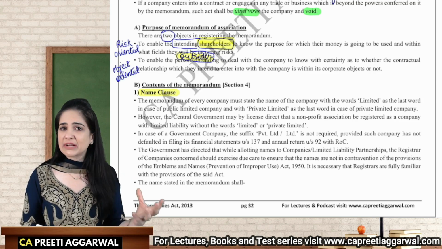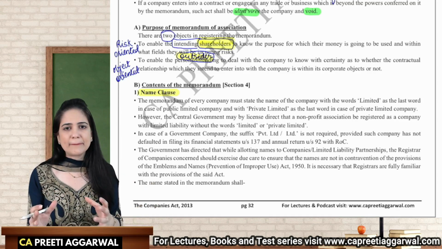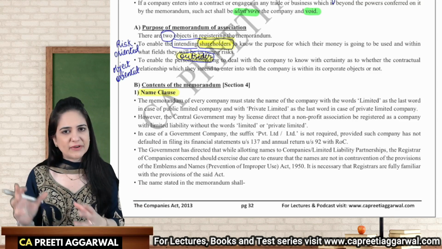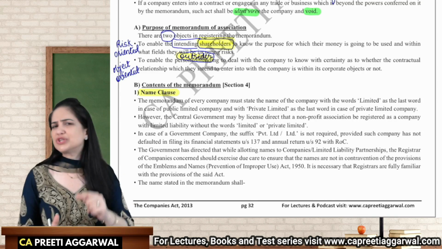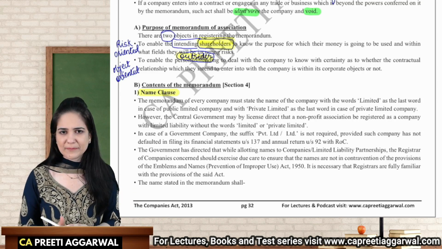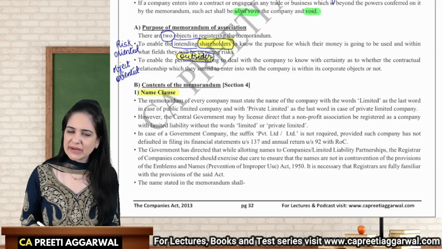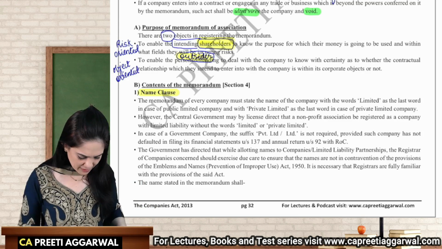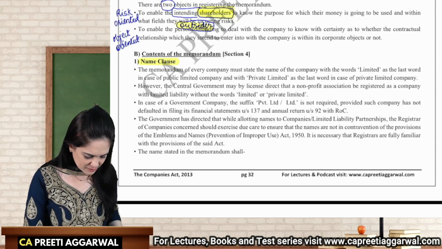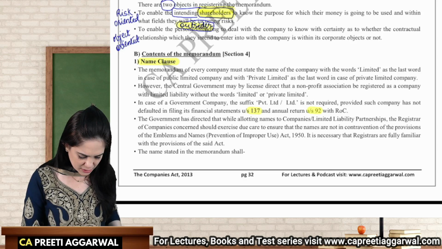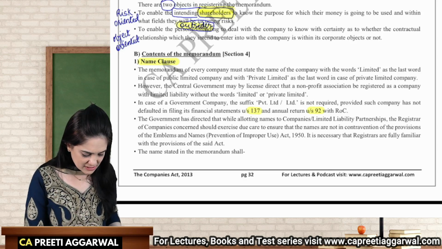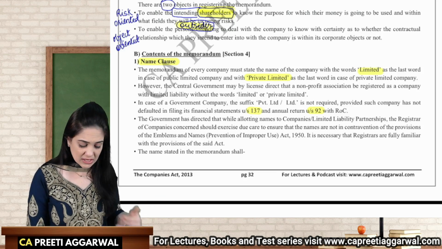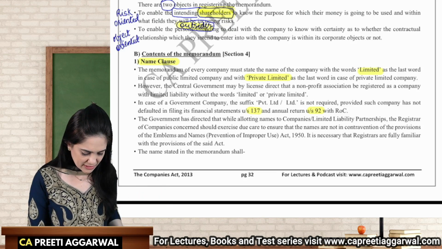The name of a private company must end with the words private limited, a public company will end with the words limited, and an OPC will end with the words OPC private limited. But there is one company which need not add the word limited or private limited to the name: the Section 8 company. Even government companies have this privilege of not adding the words limited or private limited to the name, provided they have filed the financial statements under section 137 and the annual return under section 89 with the ROC.